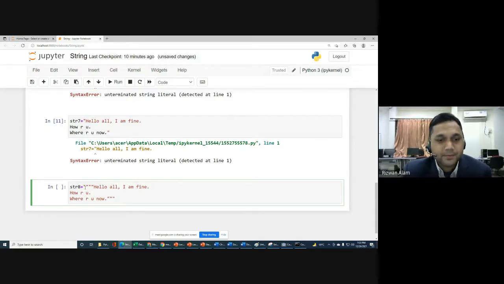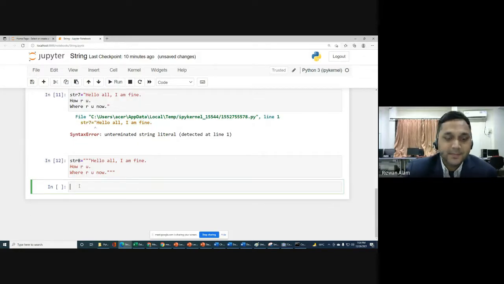Now we will run this, so you can see that we can write multiple line strings also with triple quotes, but here the quote is actually double quote written three times.